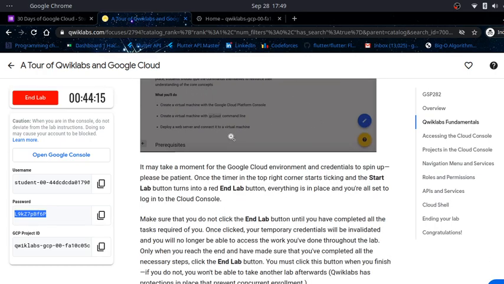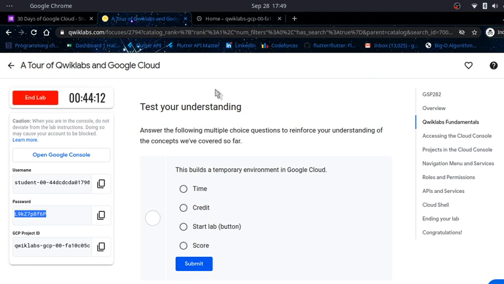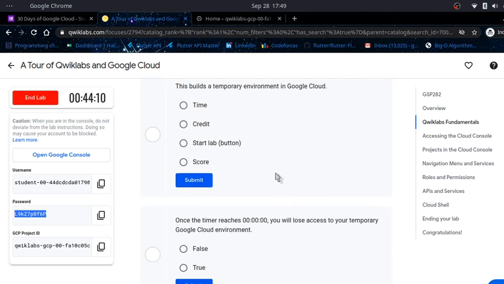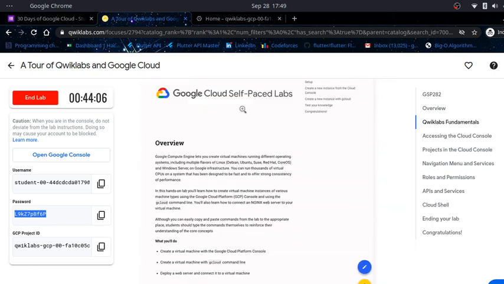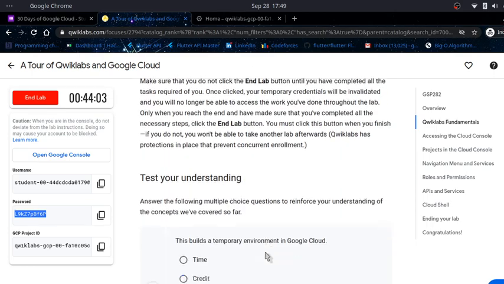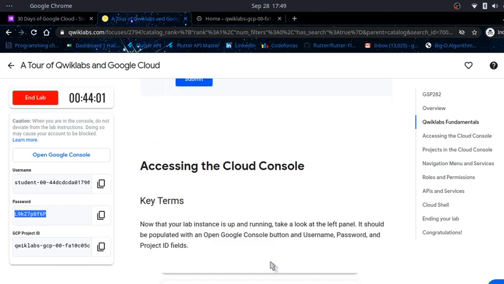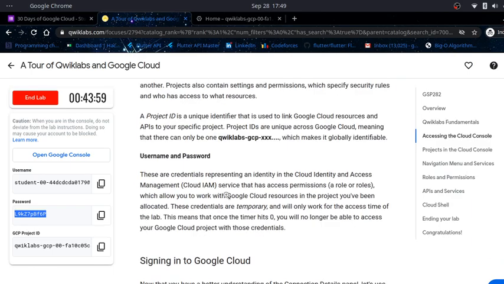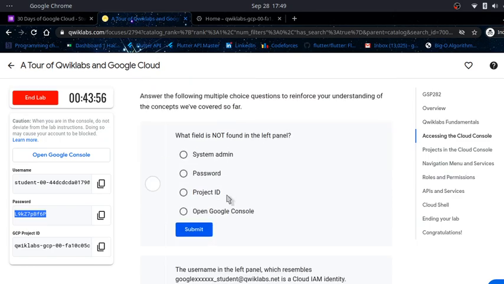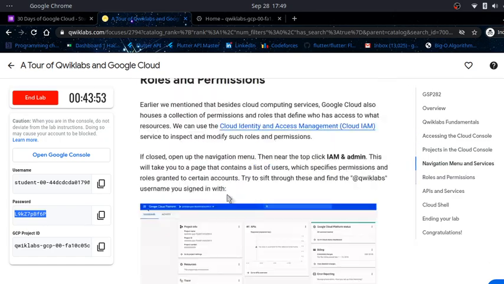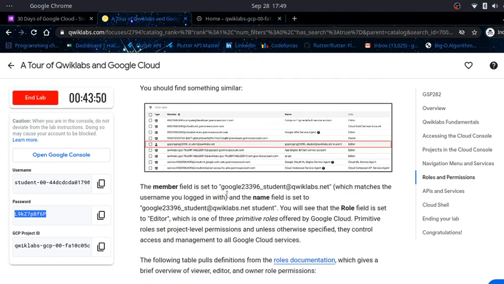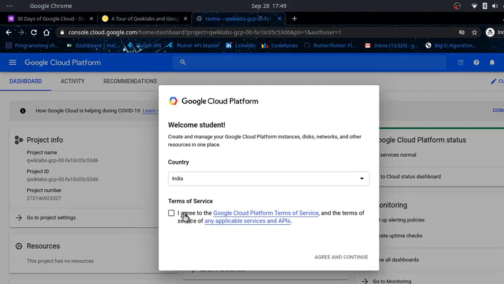These are about start lab and everything. You have to complete this question and answer, and you will get these answers in this. I suggest you read it and give it a thought, please. Now after completing the lab, you should at least wait for 5 minutes. In this lab you just have to theoretically read and get to know about the GCP and everything.